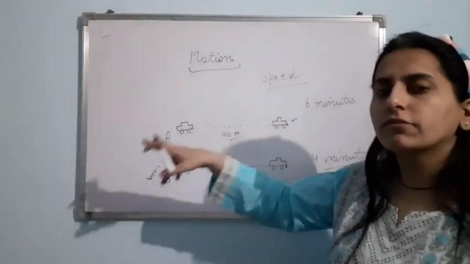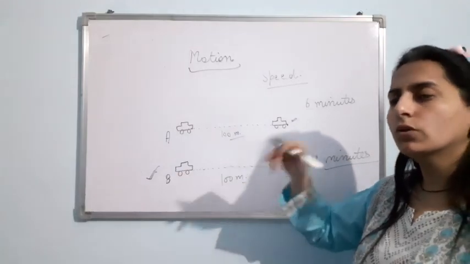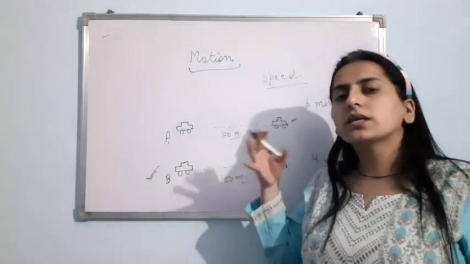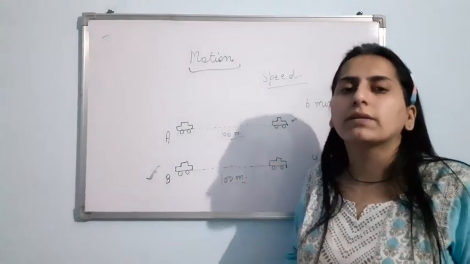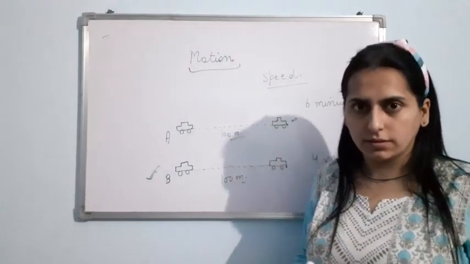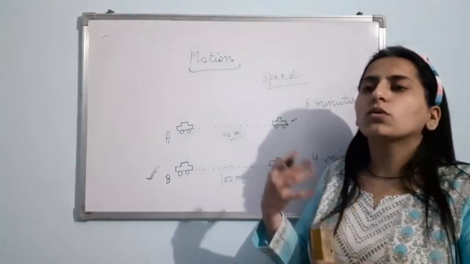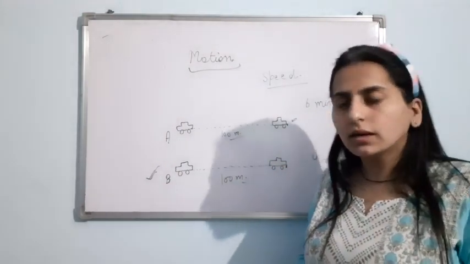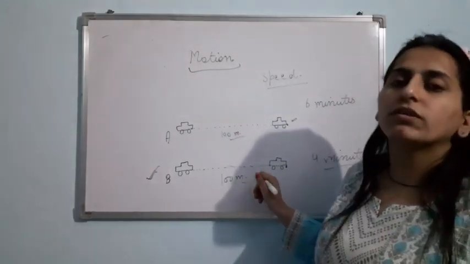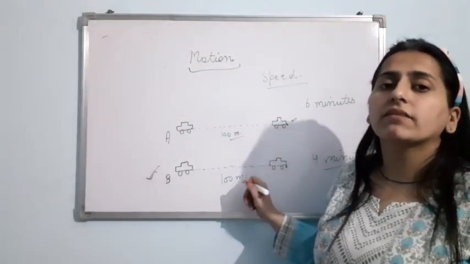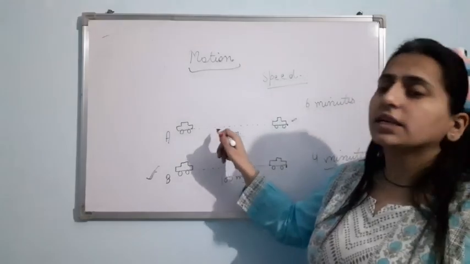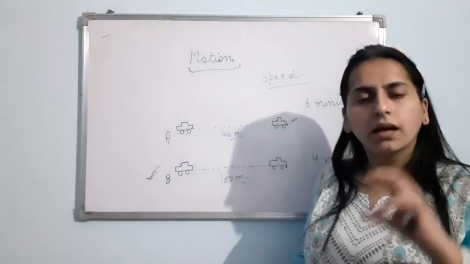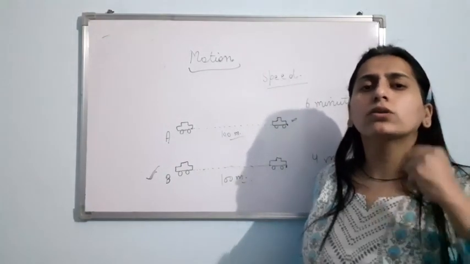Or in the first example that I gave you, the object that covers larger distance in a specified given interval of time is moving faster. And whether the object is moving fast or slow is a measure of its speed. We used to say this object is moving faster. It means this object is having higher speed, and this object is having low speed when I compare with car A. Am I clear with the concept we are going to study?